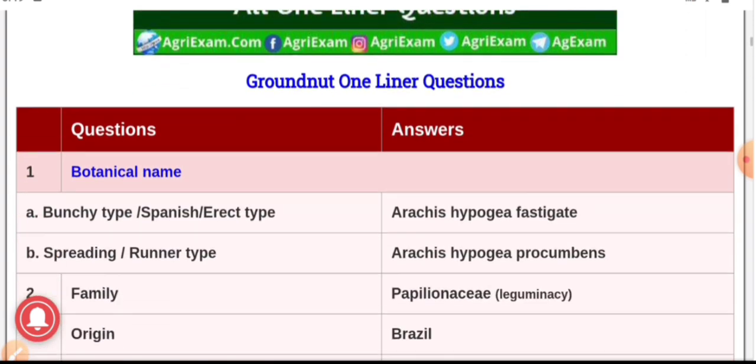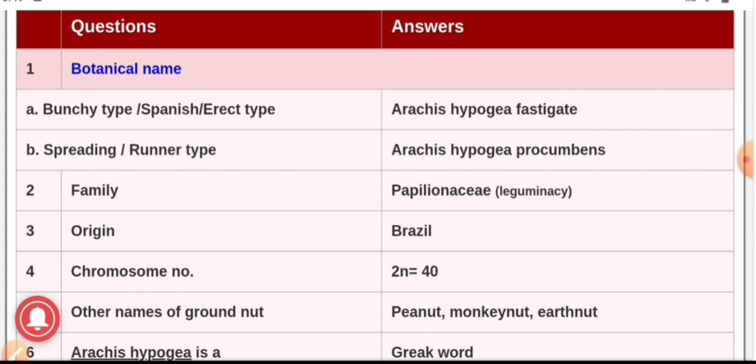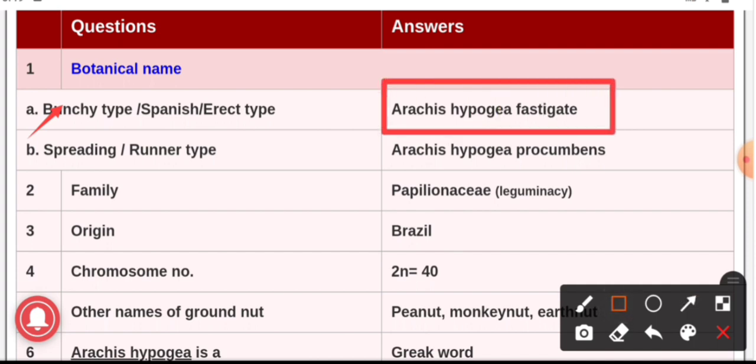Question number first, the botanical name of groundnut. As you all know, we have the classification of groundnut. The first classification is bunchy type, which is also known as Spanish or erect type of groundnut. Its botanical name is Arachis hypogaea fasciculata. The second classification is spreading or runner type of groundnut. Its botanical name is Arachis hypogaea procumbens.